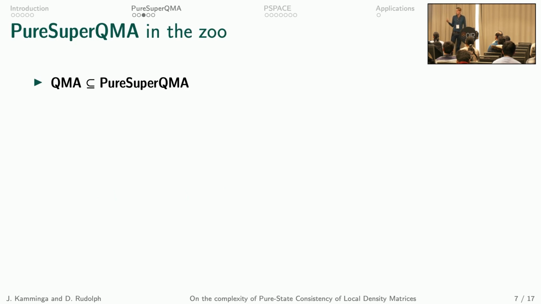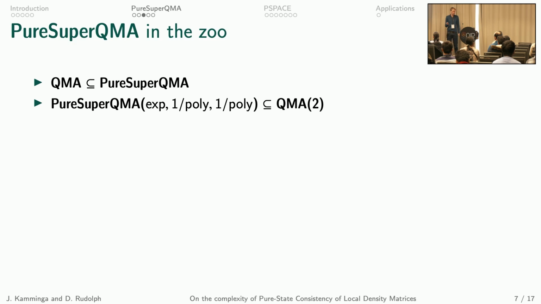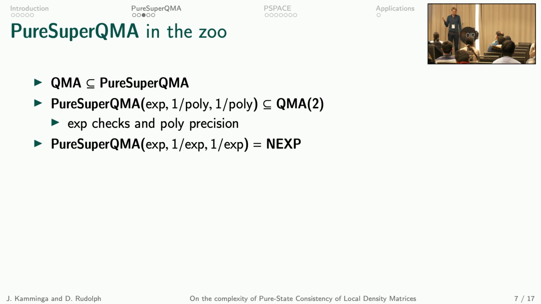So with that, let's continue with how pure super QMA relates to the zoo of complexity classes out there. Well, firstly, QMA is trivially contained in pure super QMA. We also show that pure super QMA, even with exponentially many checks, is contained in QMA2 as long as the precision is polynomial, and that pure super QMA with exponentially many checks and exponential precision is equal to NEXP. So this already gives us the idea that pure super QMA might be between QMA and QMA2, maybe strictly between.